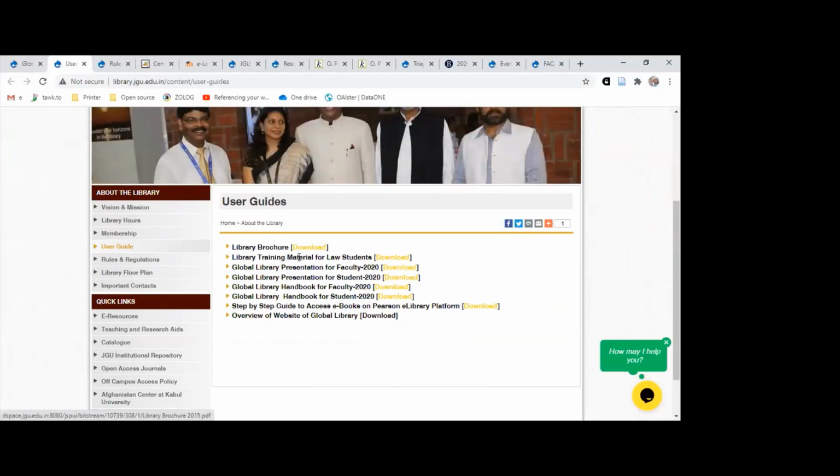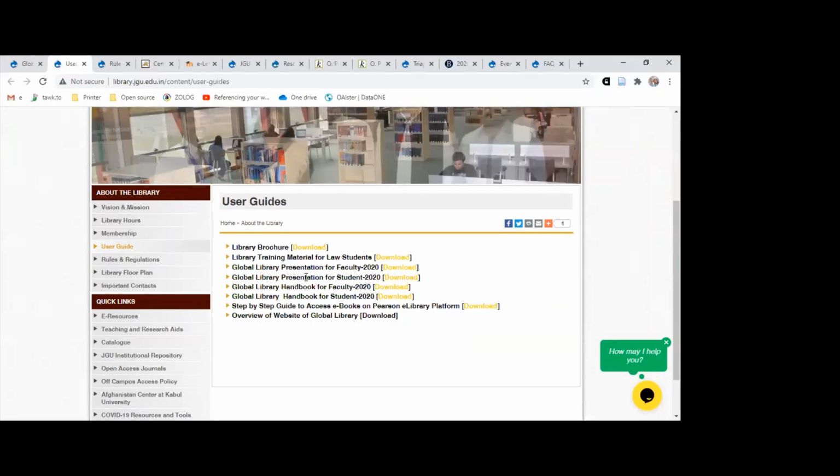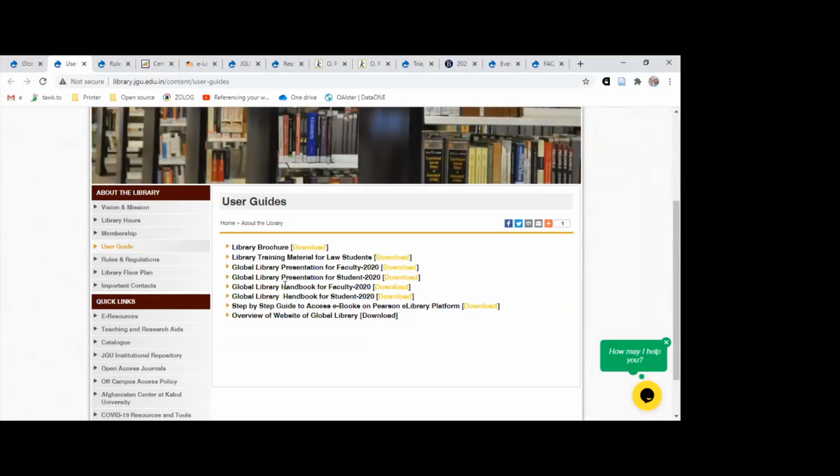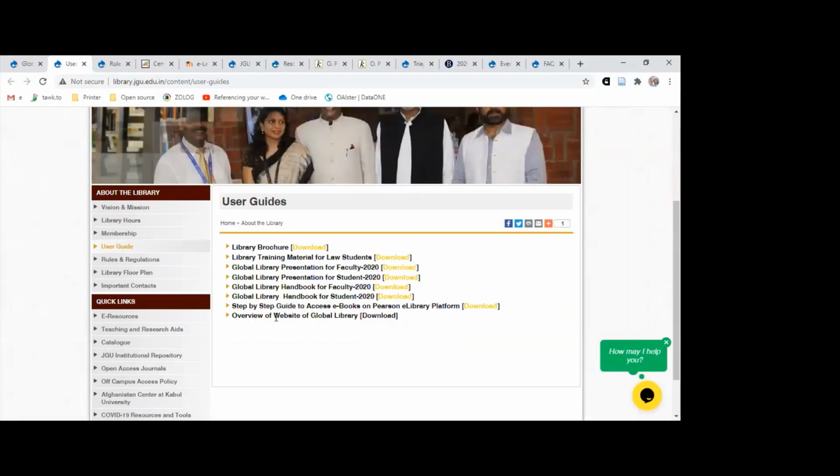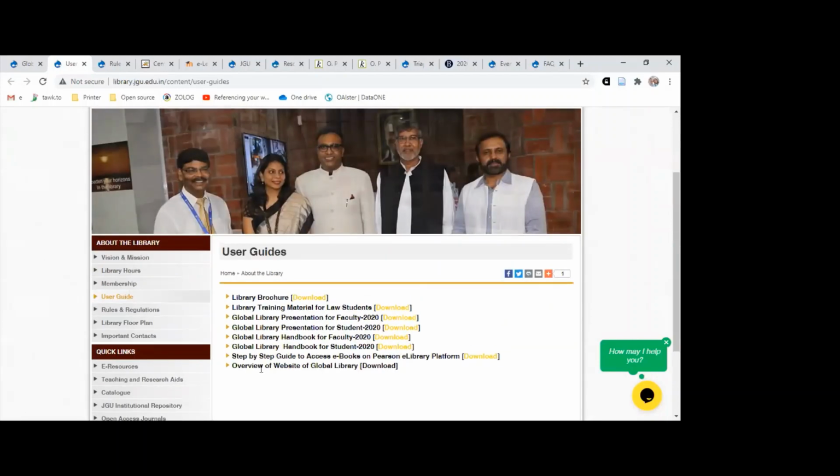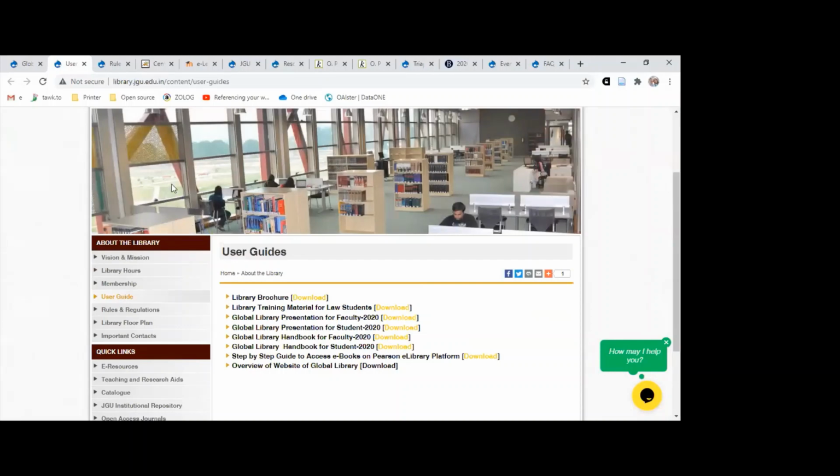By clicking onto download, you can get the required information, whether it is related to any kind of presentation or the training material or the step-by-step guides, or it could be just what we are helping you today with. That is the overview of the global library.